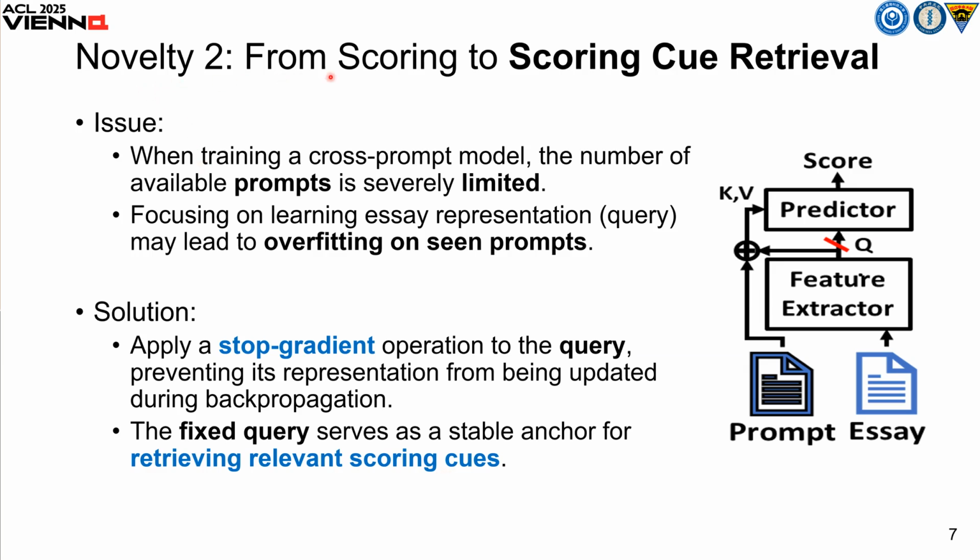Second, we reformulate the task from scoring to cue retrieval. The motivation is, when training a cross-prompt model, the number of available prompts is extremely limited. If we focus too much on learning the essay representation, the model may overfit to the same prompt. To address this, MOOS applies a stop gradient operation to the query, which prevents the representation from being updated during backpropagation. This fixed query representation serves as a stable anchor for retrieving relevant scoring cues.